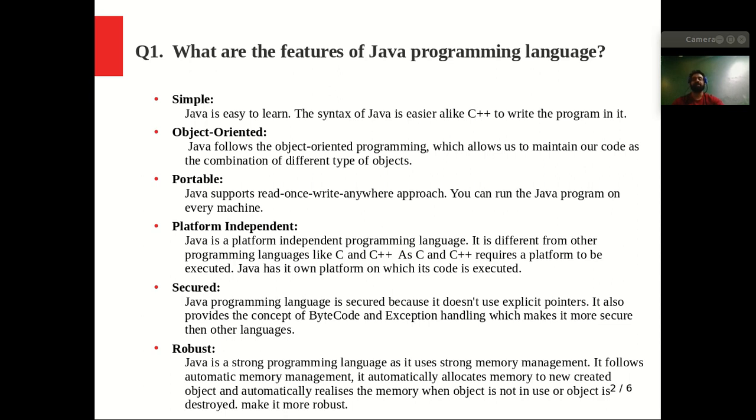It means that it automatically allocates memory to the newly created object, and automatically releases that memory when it is not in use. So Java uses a garbage collector. It will consume the memory whenever it is required, and it will automatically release the memory when it is not required. So Java uses a garbage collector for this. So it is robust in nature.